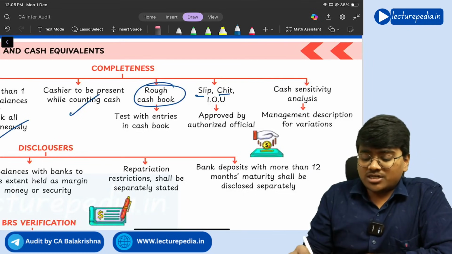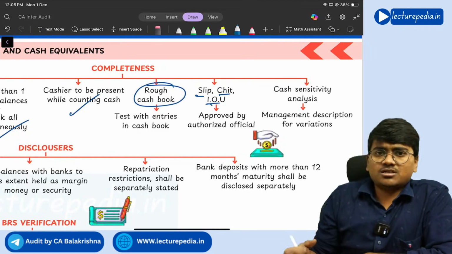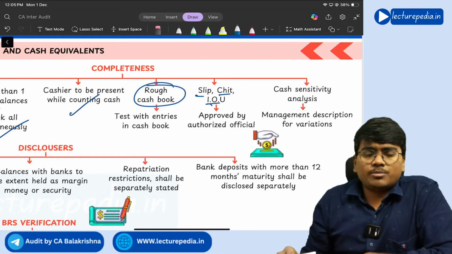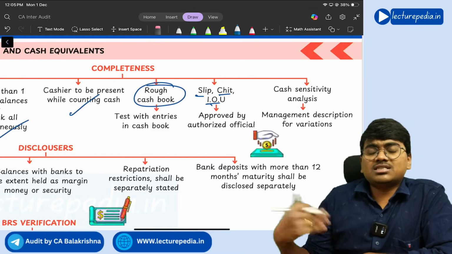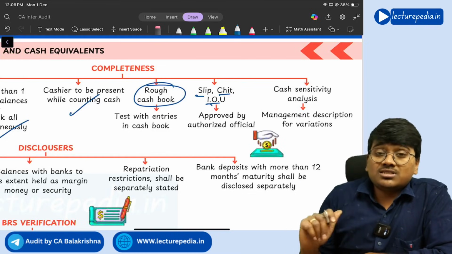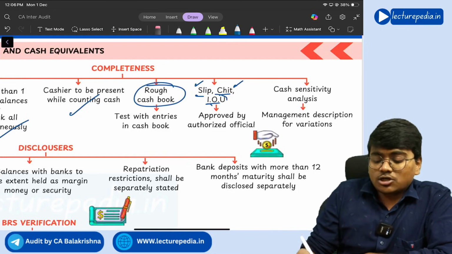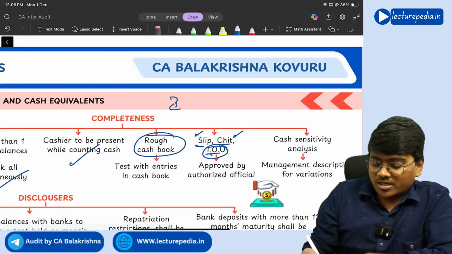In case of slip chit IOU, let's say for example, any of your subsidiary or any of your known person asks you for money for just 2 or 3 days. Within 2 or 3 days, he will again return it to you. So in such a situation, you will give the money to him by taking a slip or a chit or IOU. IOU means, the full form of IOU is IOU only.